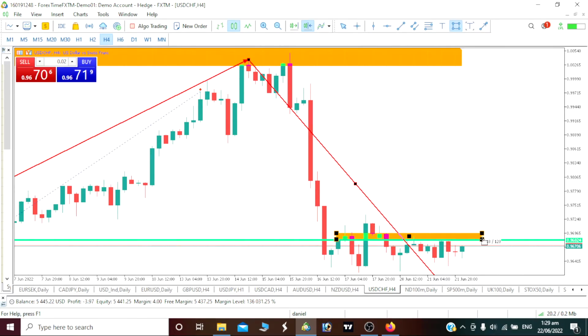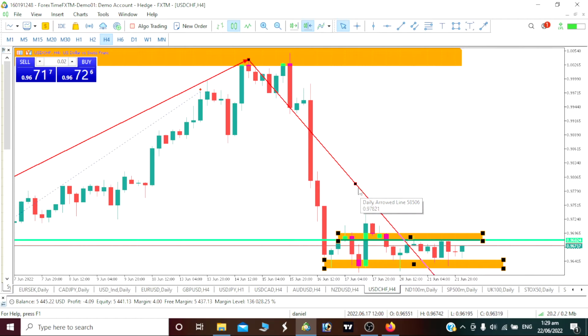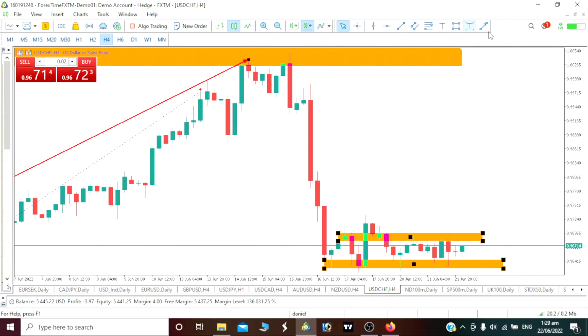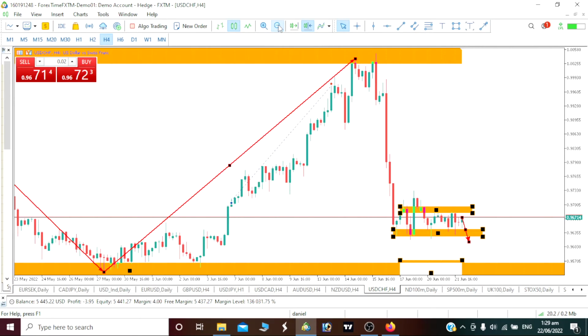We can mark it as our price ranging within this area here. So we are aiming for our price to fall. As we can see here, our price is actually ranging within this area here. When our price breaks below it, then we'll continue our bearish move for our USD Swiss franc. That is what we are all aiming for. So above all, our USD to Swiss franc, we are aiming for a fall.